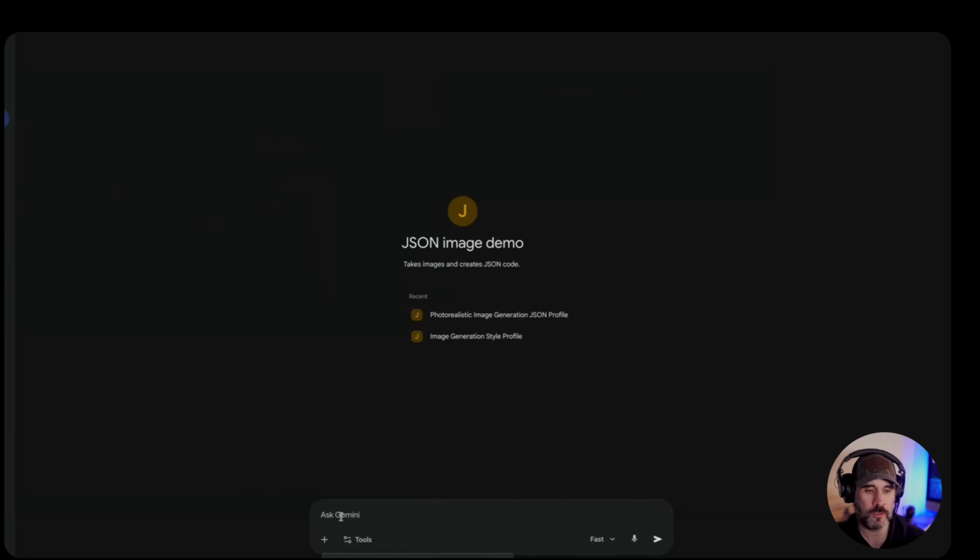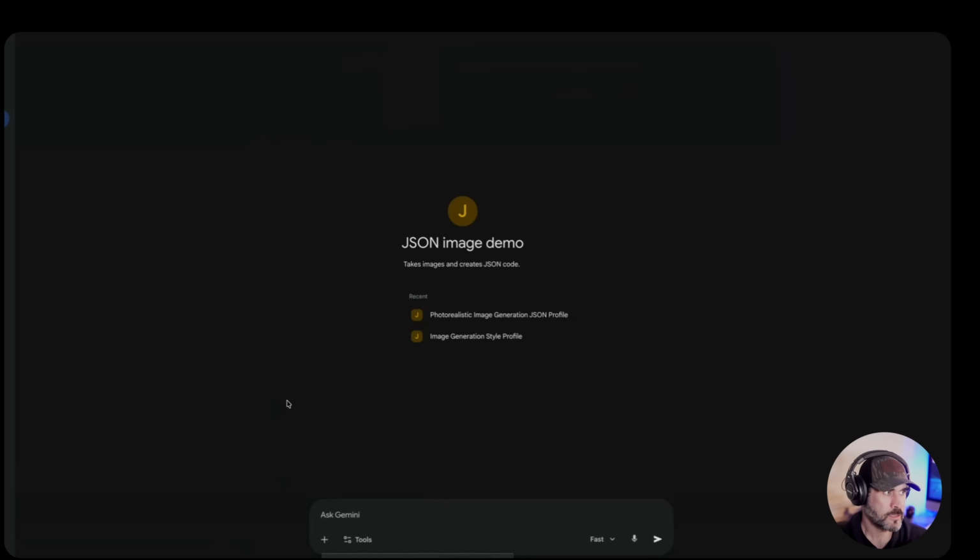The other thing that we can do is have this create a JSON prompt for an image that we actually want to see. So in that case, let's do something kind of interesting. No, let's do this.